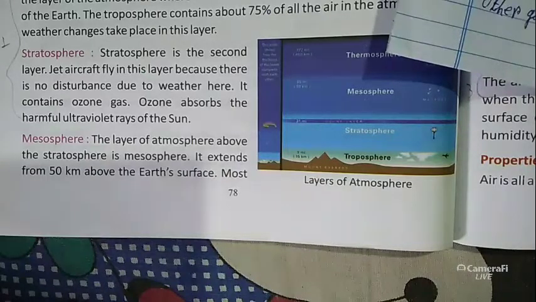It absorbs the ultraviolet rays of the sun. So it is very needed in the ozone gas. Next layer name is mesosphere. This layer of the atmosphere, above the stratosphere, is the mesosphere.